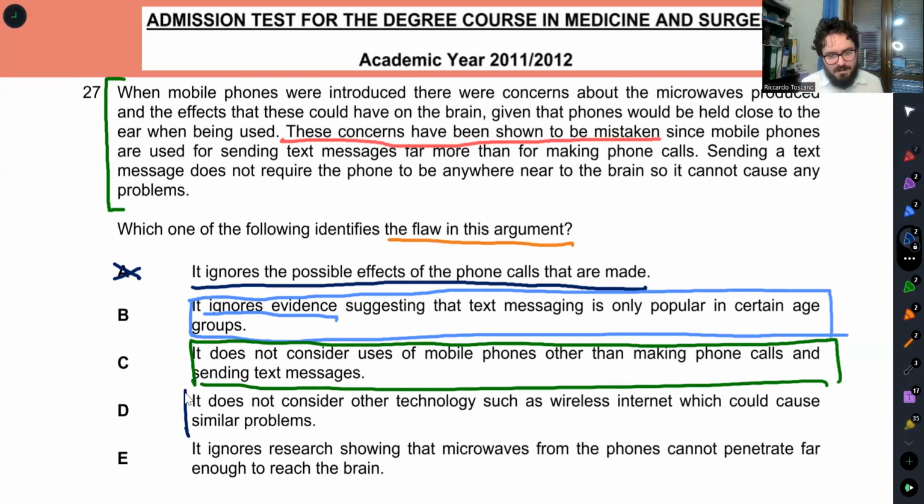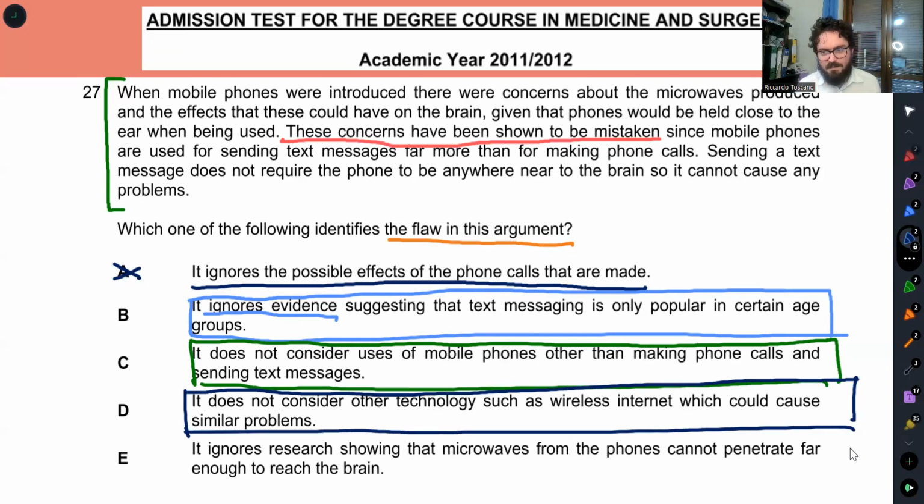Let's go on. D: It does not consider a technology which could cause similar problems. Even if it were true, it would not discount the problems caused by phones. So even if there was other technology more dangerous than phones, this is not about other technology. The text is not about a comparison between mobile phones and other technology. It is about dangers of mobile phones. So other technologies are not relevant.